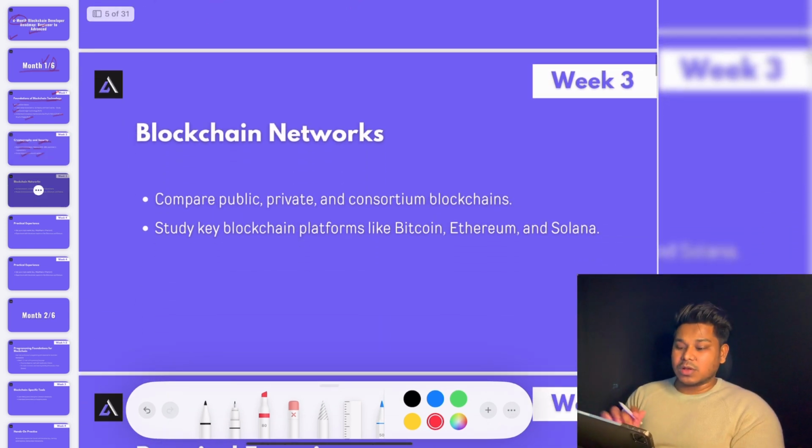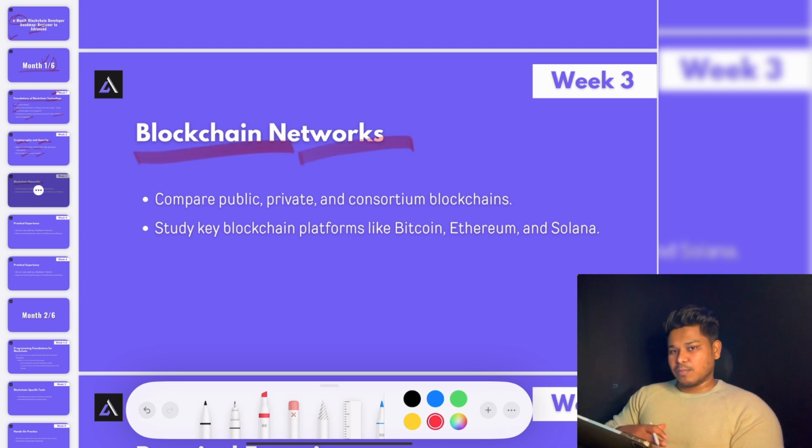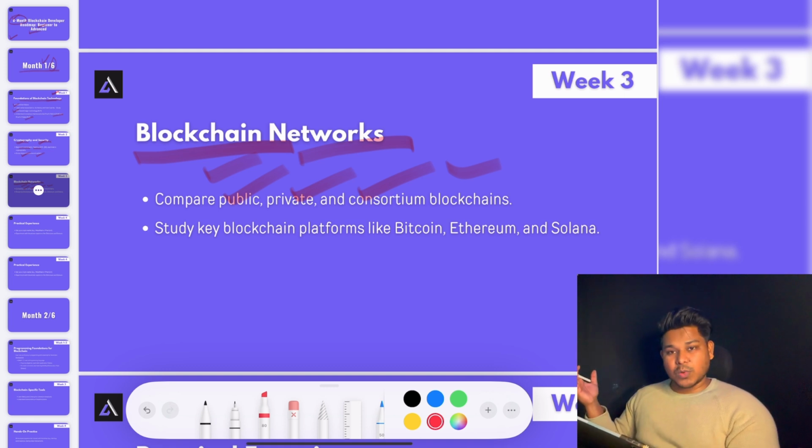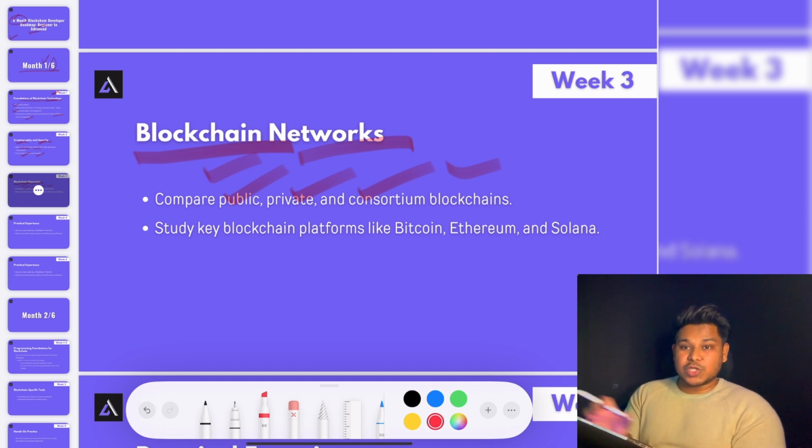In the third week, you have to learn about blockchain networks, what types of networks we have at the moment: public, private, consortium. You have to learn about each one of these blockchains and its use cases: why we use a certain blockchain in a certain product, why the company is not using a private blockchain instead of the public one. So you have to understand all this mechanism and know the differences between each one of these networks. That's what you have to learn.